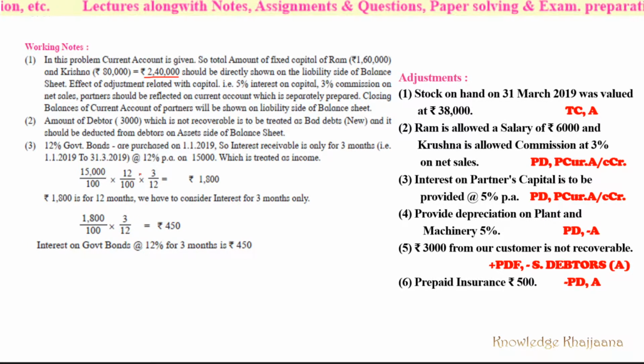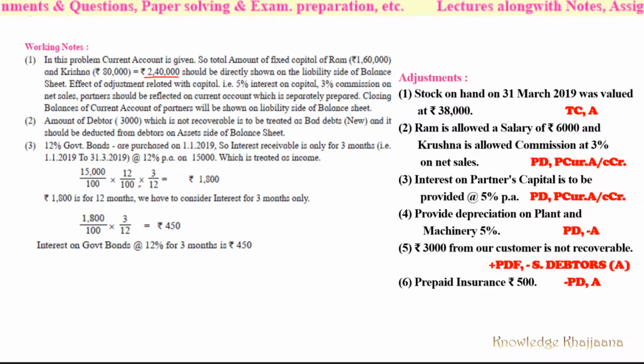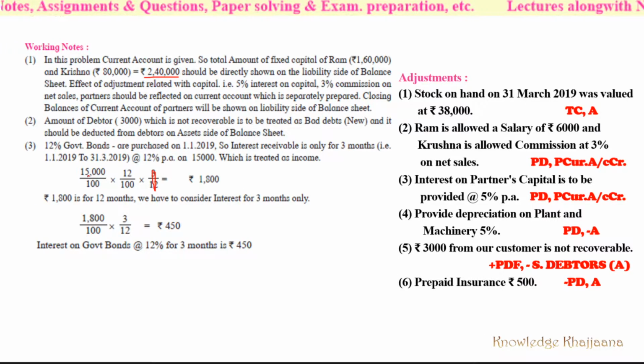See, this is the calculation shown here. They have made one mistake. This should not be there. Okay, rub it out. Okay, 15,000 into 12% is 1,800. Okay, and 1,800 into 3 months.